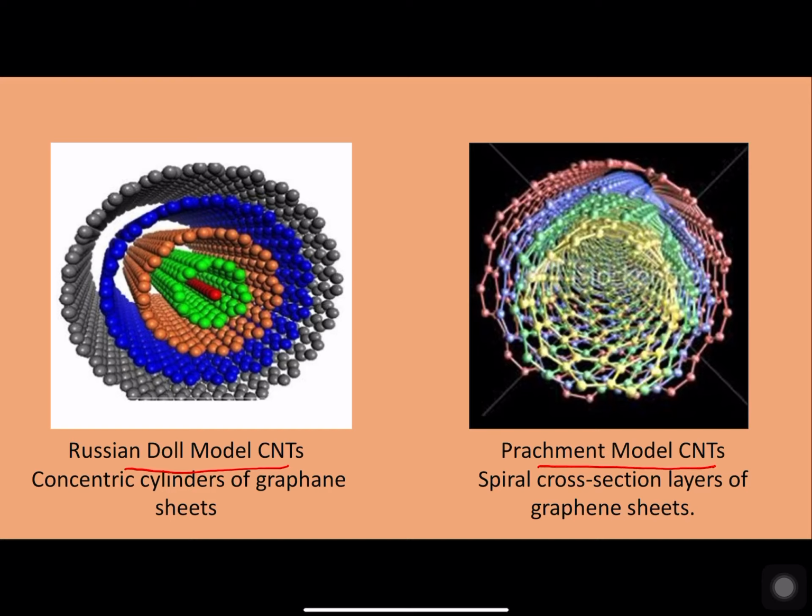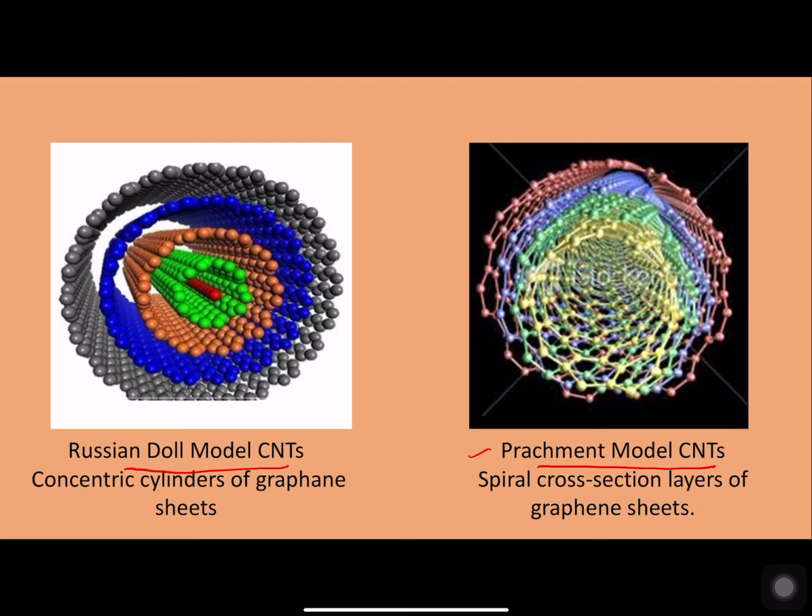In the Russian doll model, the multiple walls appear as concentric cylinders. Every cylinder has a constant diameter, and different cylindrical forms are formed with increasing diameters.